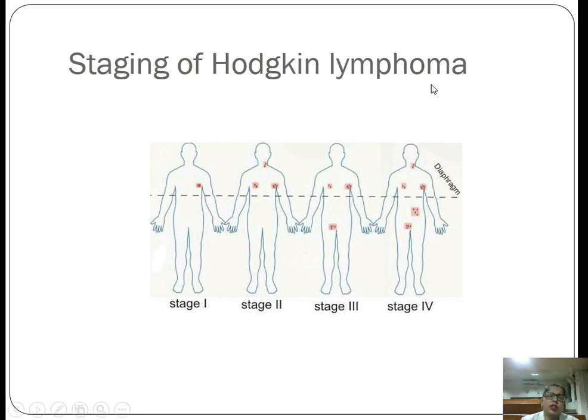This is the staging of Hodgkin lymphoma. If only a single lymph node is involved, then it is stage 1. If both sides above the diaphragm, then it is stage 2, and if it comes below the diaphragm, then stage 3, and if multiple are involved, then it is stage 4. All the organs are disseminated in this case.